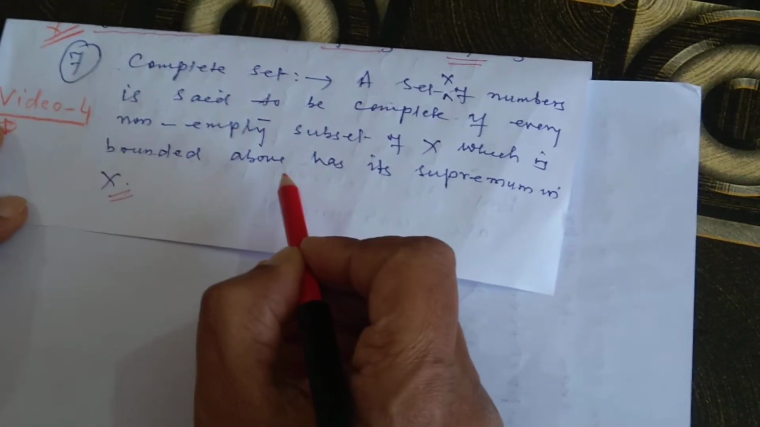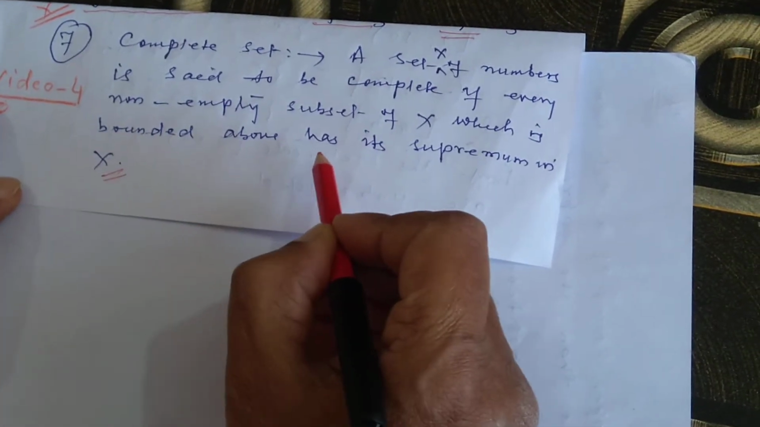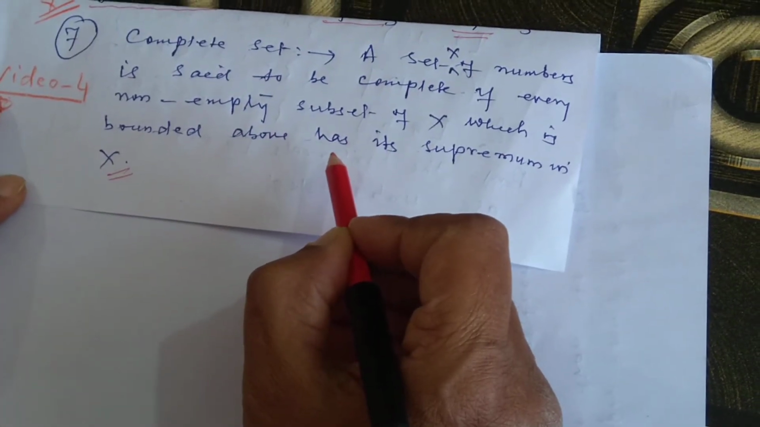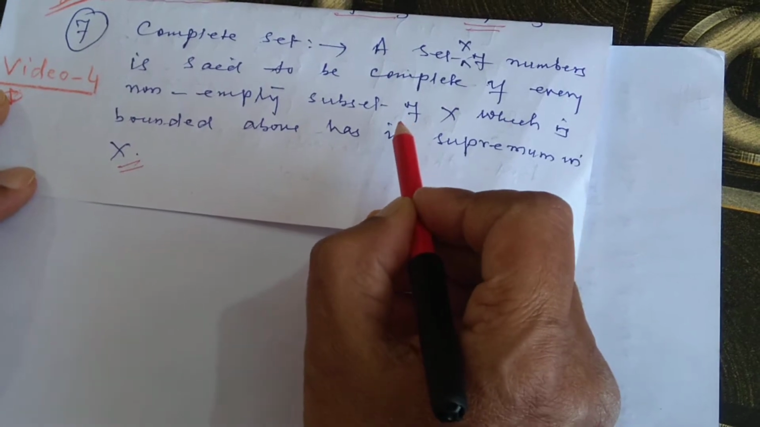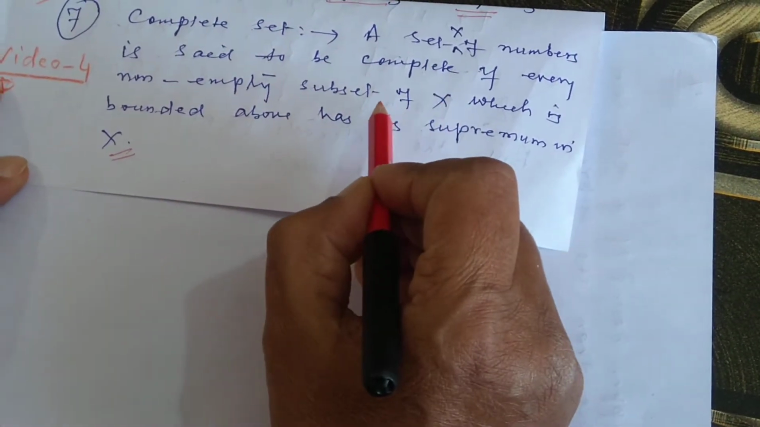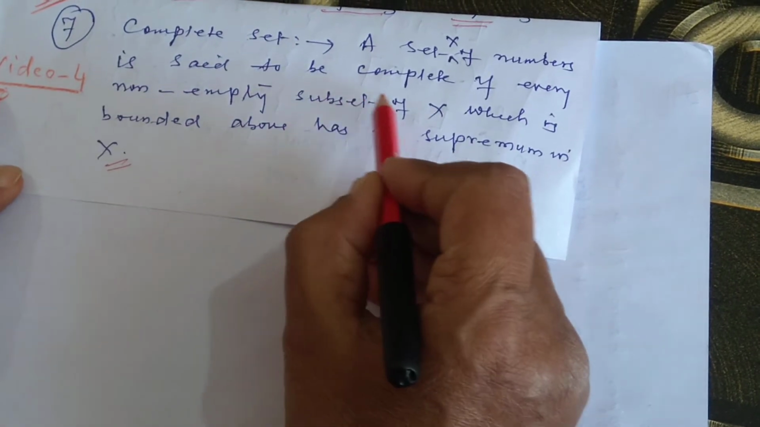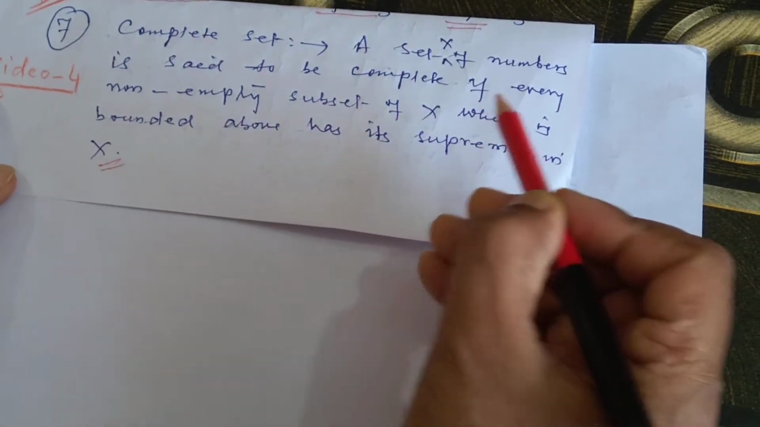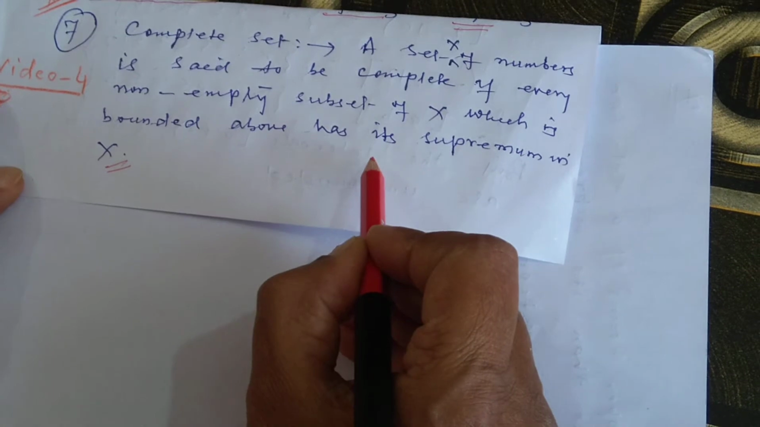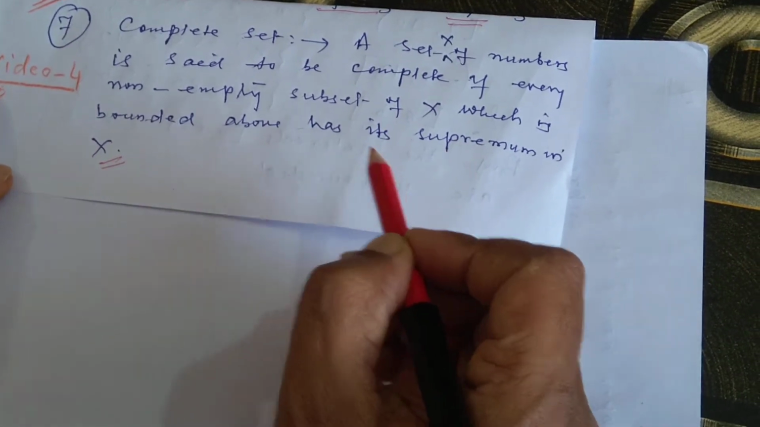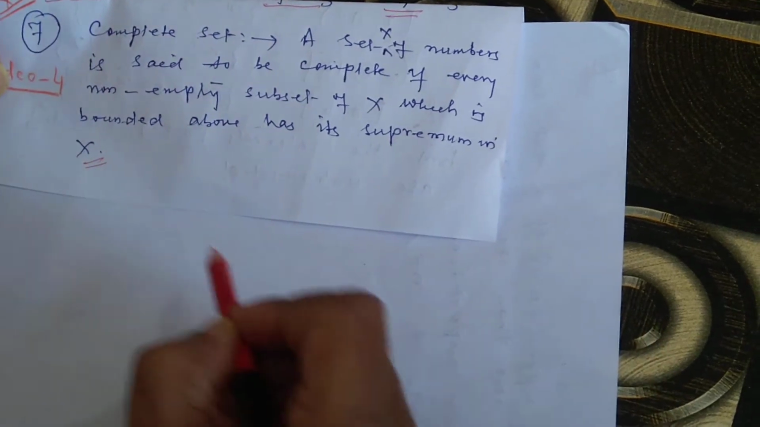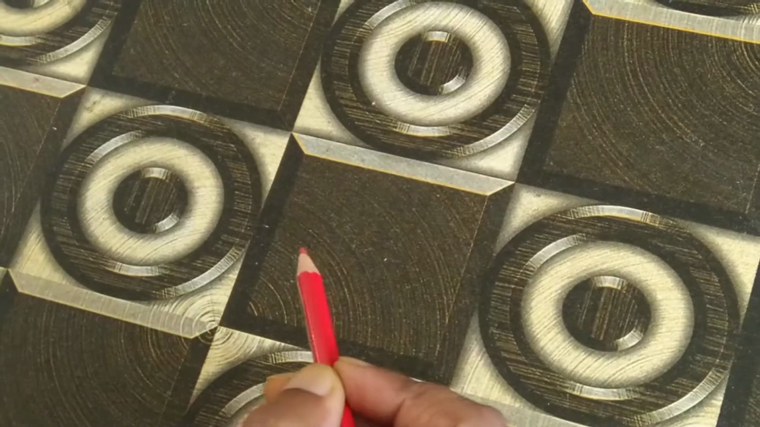Likewise, this definition of completeness can also be restated for a set which is bounded below, and we will say like this: a set X of real numbers is said to be complete if every non-empty subset of X which is bounded below has its infimum in X. And now we shall prove a theorem based on the completeness of the set.